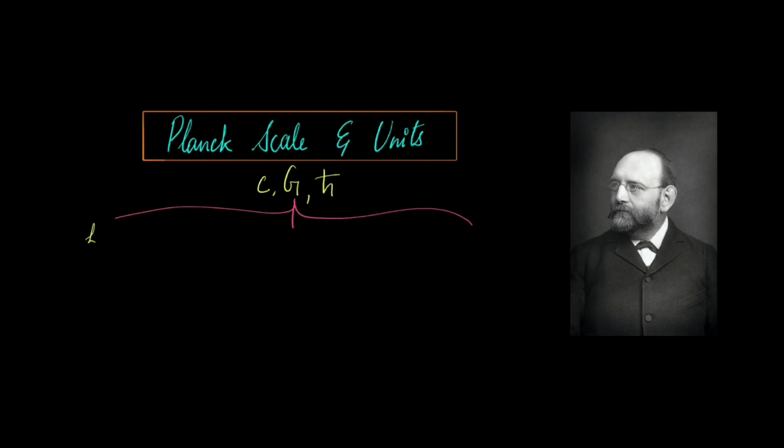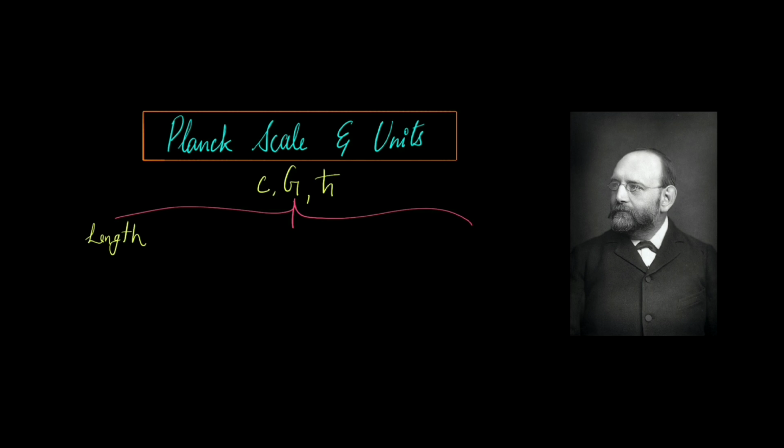For example, what he meant is the meter. Meter is the unit of length, but it is a human convention. This particular length was made by humans. We selected some arbitrary length and we called it a meter. According to Max Planck, we can also derive the units for length, time, and mass if we combine the fundamental constants of nature, for example c, G, and h cross. So let's see the different units.